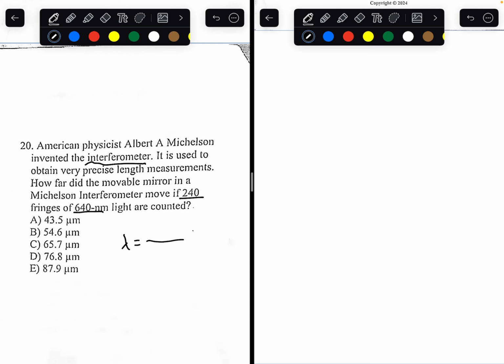equals 2 times the displacement of the movable mirror divided by the number of fringes. So calculating this, you would get 640 times 10 to the power of negative 9 as the wavelength. 2 times, we want to find what delta L is, and there's 240 fringes that are being counted.